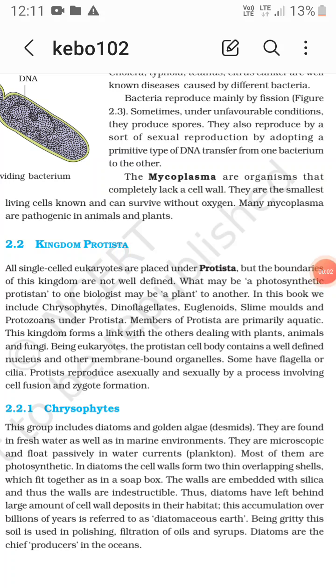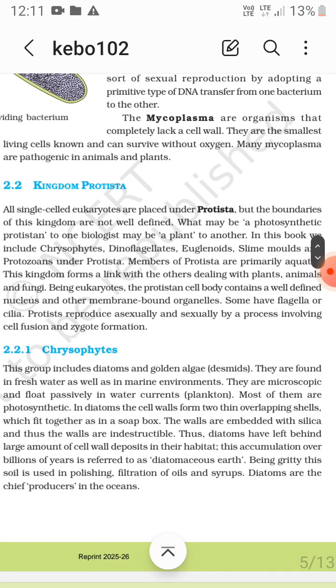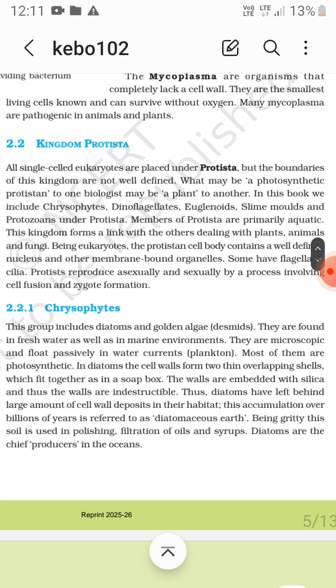So now the kingdom Protista. All single-celled eukaryotes are under the Protista. The boundaries are not well defined. It can be a photosynthetic protistan or it can be a plant.